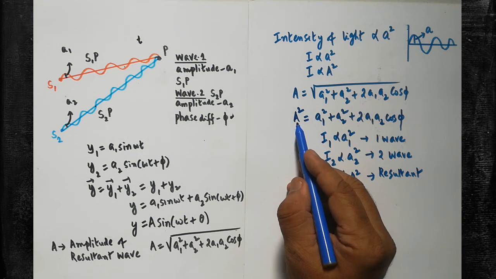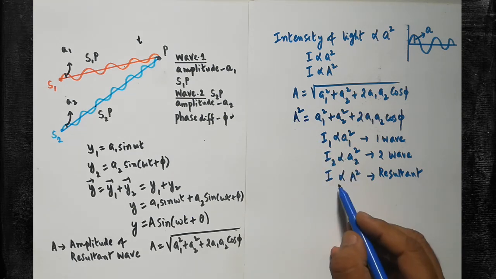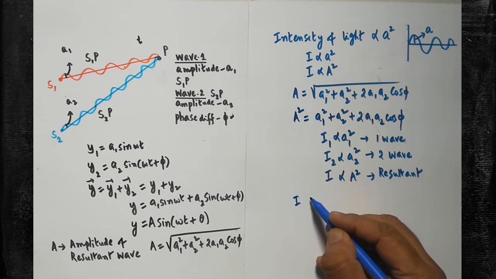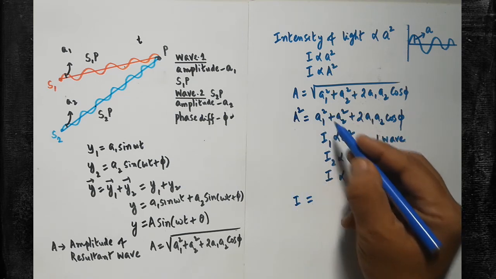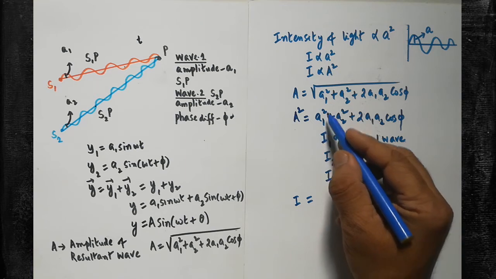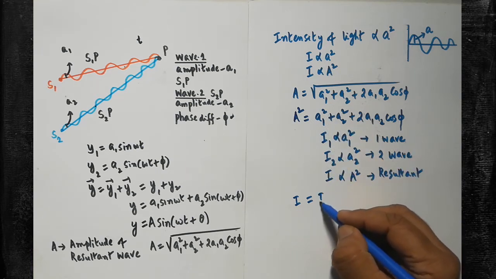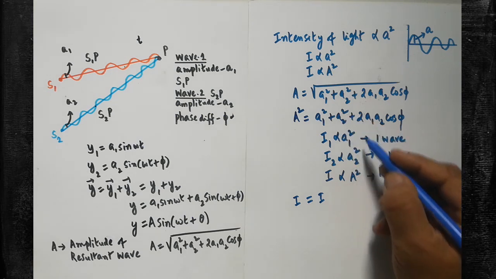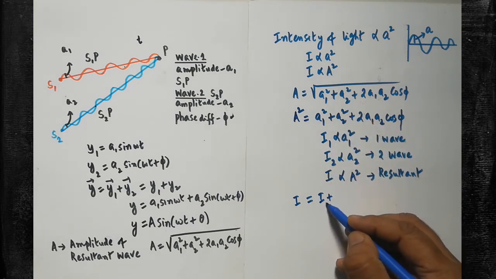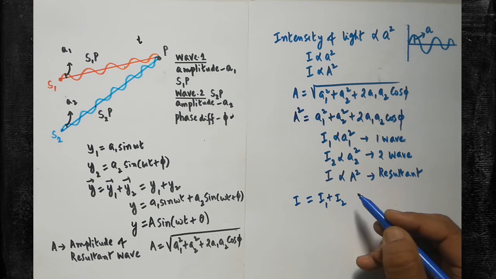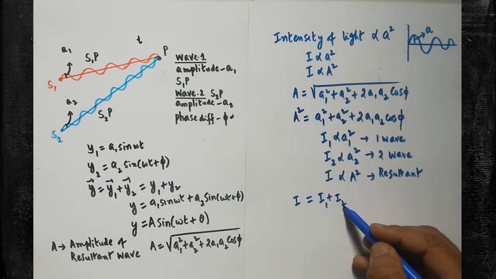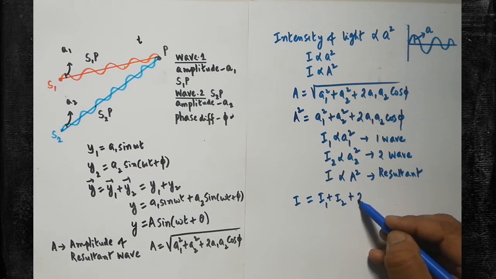Now I am going to replace the A square. How can A square be replaced? This A square can be replaced as I, A1 square can be replaced by I1. Make a note. A2 square can be replaced by I2. Are you clear? So A1 square is replaced by I1, A2 square is replaced by I2, plus 2.